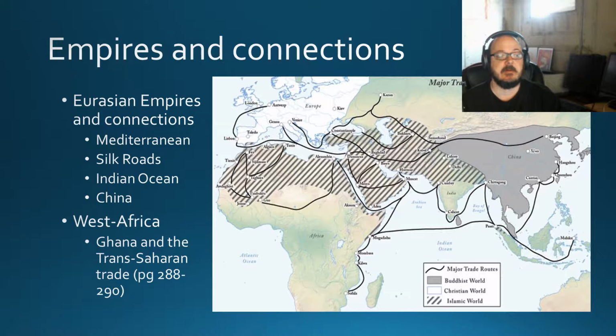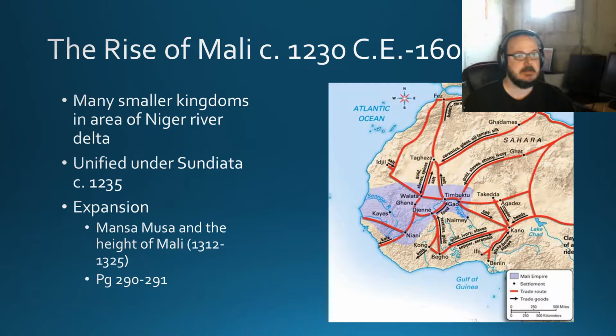But specifically, we're going to be looking at the Kingdom of West Africa and Ghana, which eventually becomes the Kingdom of Mali. So the Kingdom of Mali is recorded in the Epic of Sundiata, an epic of Old Mali, and that's what we're going to be using as our primary source material. It began as many smaller kingdoms in the area of the Niger River Delta. It becomes unified under Sundiata in 1235, and eventually later it will expand even more under the King Mansa Musa, and that's when Mali reaches its height.